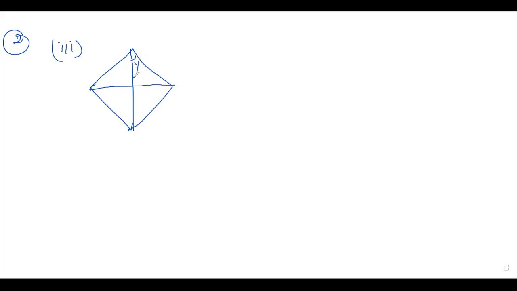Y, this is x, 30, this is right angle, and it is z. Okay, children. So here it is also parallelogram. I will write x is equal to 90 degree.